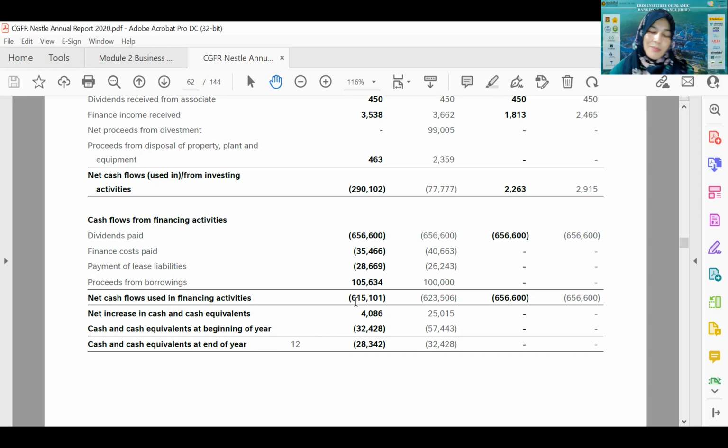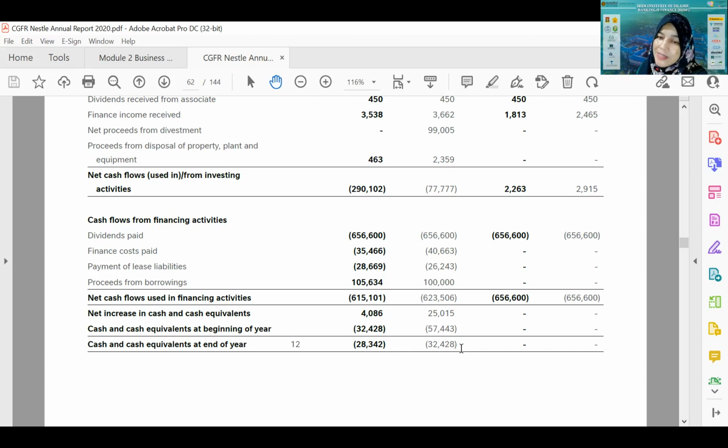Actually, it is, but of course the company should not have so much negative in the cash flow, because it would show not being efficient in managing cash if so much cash is going out than coming in. It is quite risky as well. But looking at Nestle, the position is good, and it is not that Nestle has a problem to pay all the creditors, to pay all the investors and all that.